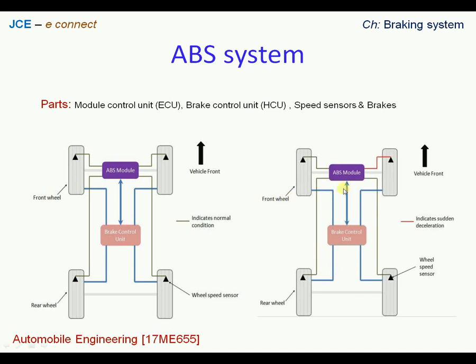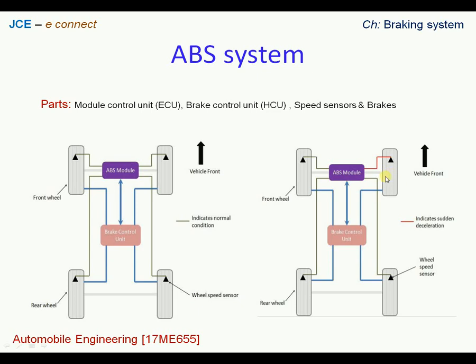During that point, we can see that one of the wheels gets decelerated, one of the wheels slows down its rotation or turning, and this reduction in the rotation will be sensed by a speed sensor. So here we have a speed sensor, and there will be a toothed wheel which is connected to the hub of the wheel, and there is a distance maintained between the speed sensor and the toothed wheel.